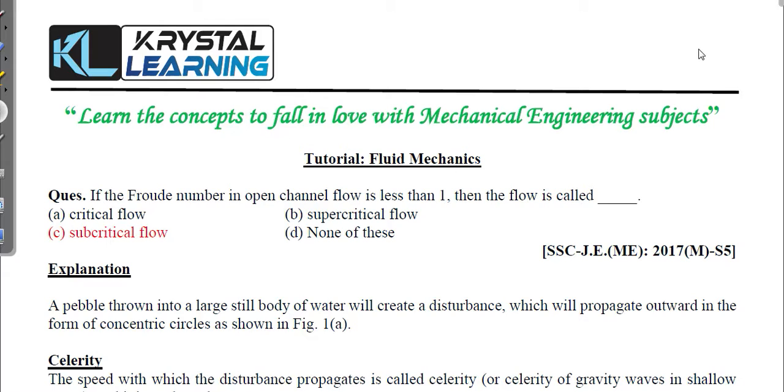By just saying that if it is less than 1 then the flow is called subcritical, you will get marks. I'm not saying that you won't get marks, but suppose there is some twist in this question, or in an interview it is asked what is the physical significance of Froude number, explain Froude number with respect to subcritical flow and supercritical flow, then there is no answer. For that we will study today.